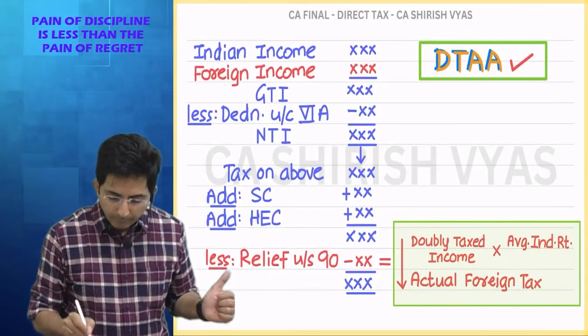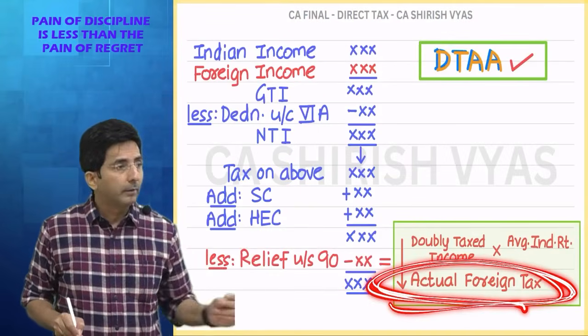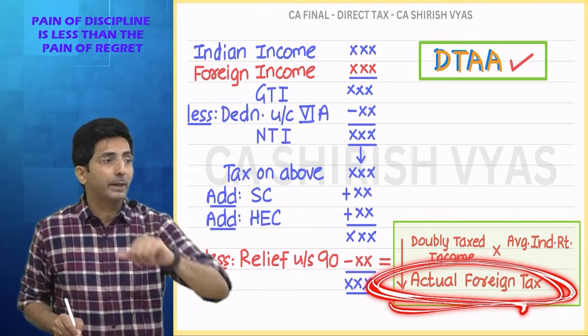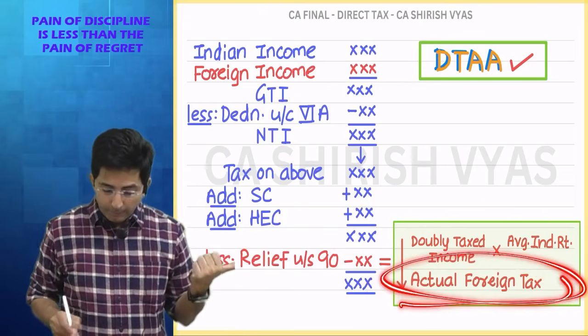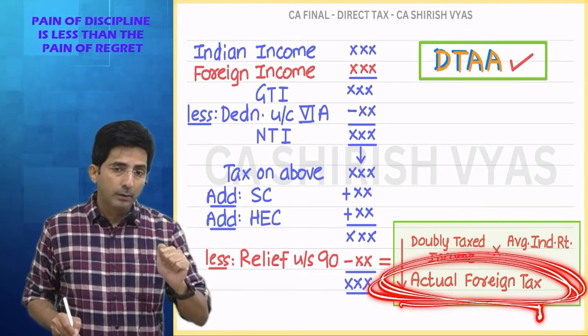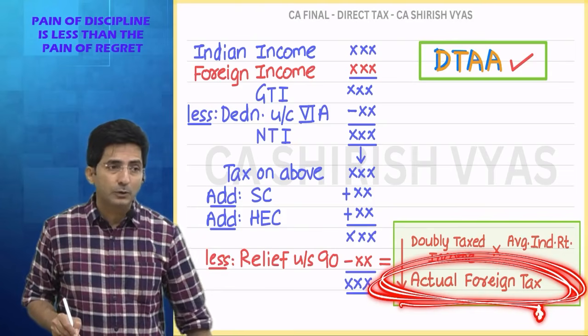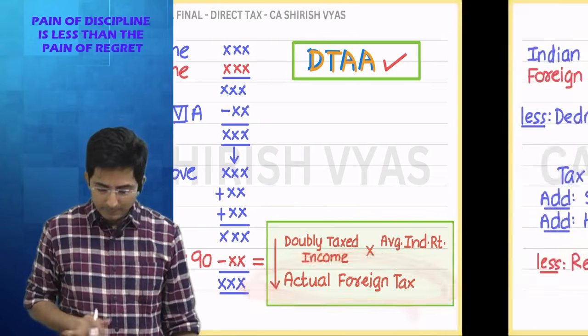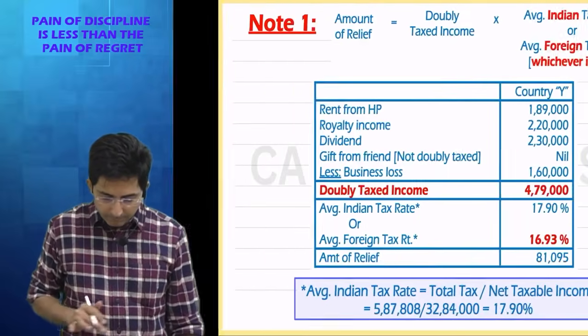Tell me one more thing. This actual foreign tax, you pay in foreign currency. But how do you convert it into Indian rupees? This also I had explained. Actual foreign tax you pay in foreign currency, but how do you convert? Month end rate preceding the month when the tax was paid. This I had explained here. Look, if you don't agree, I have explained here. See.